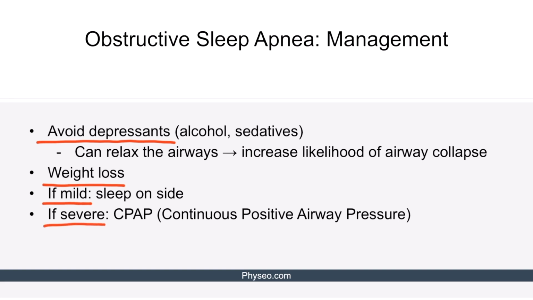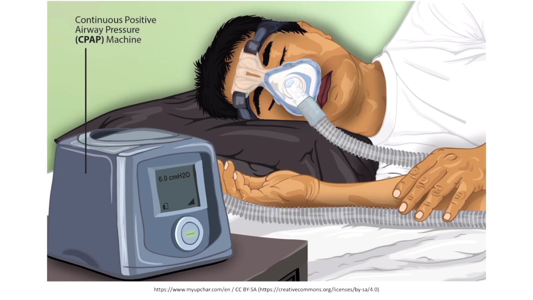For severe cases of OSA, management is with nocturnal CPAP, or continuous positive airway pressure, that is administered while the patient is asleep. Here's an illustration of a patient using a CPAP machine while they sleep. As its name suggests, the machine provides continuous positive pressure into the patient's nasal cavity, and this pressure prevents collapse of the upper pharynx. Although this is the preferred therapy in OSA patients, many patients do not like to use the machine due to its noise and discomfort.